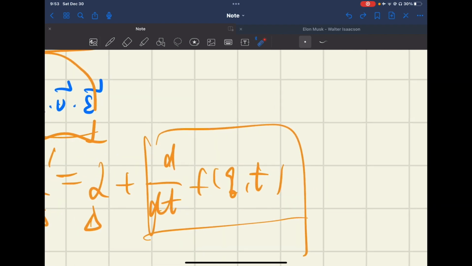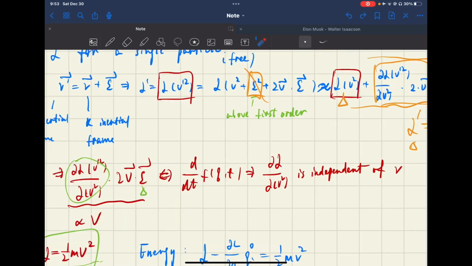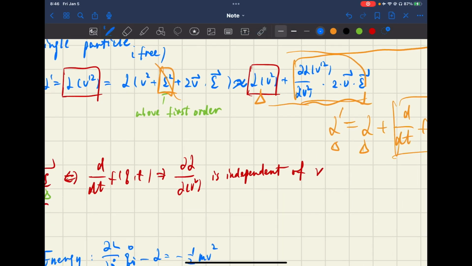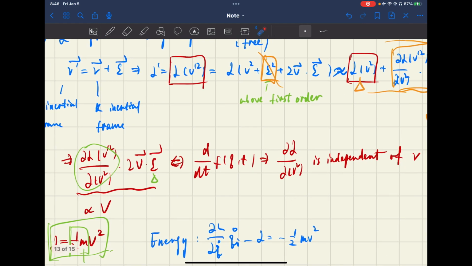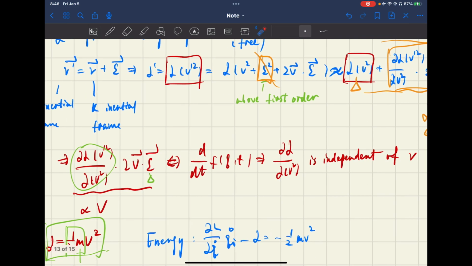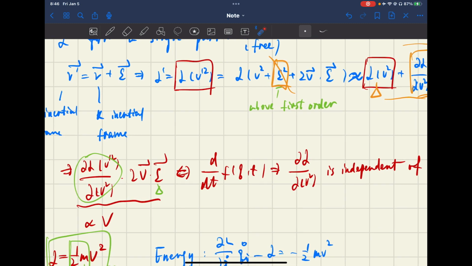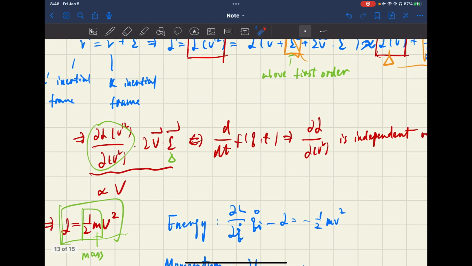We take one total derivative of this function, and only velocity should appear, and the rest we don't care about. So as I said, this term should be independent of v, meaning that it should be something like a constant.